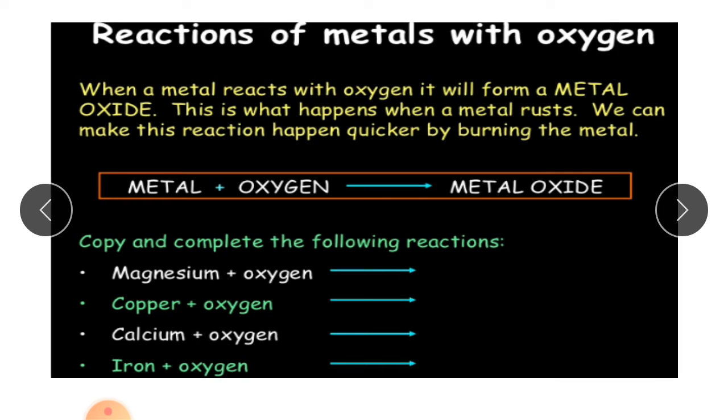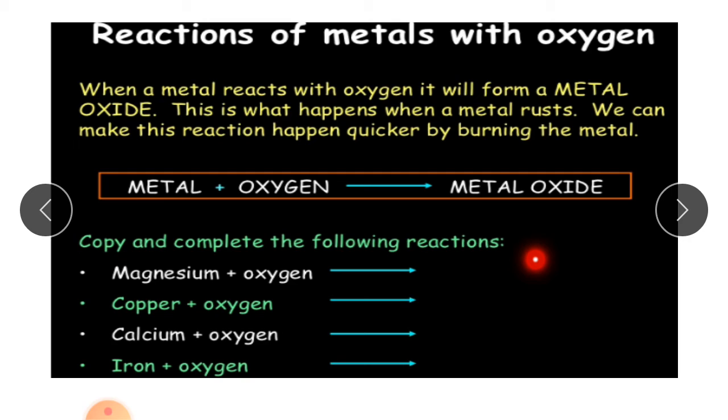Reactions of metals with oxygen. When a metal reacts with oxygen, it will form a metal oxide. This is what happens when a metal rusts. You know, when we leave metal in the air, what happens? Rusting takes place on that metal. So we make this reaction happen quicker by burning the metal. If we want the reaction quicker, we can burn the metal and we will get the reaction more quickly. Now when metal and oxygen react, what happens? We get metal oxide.